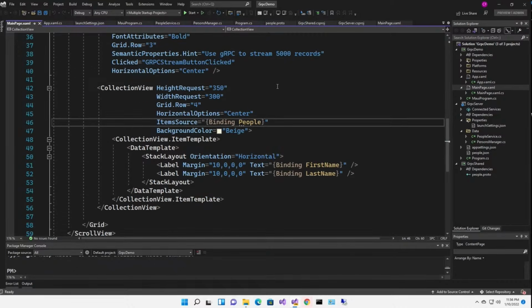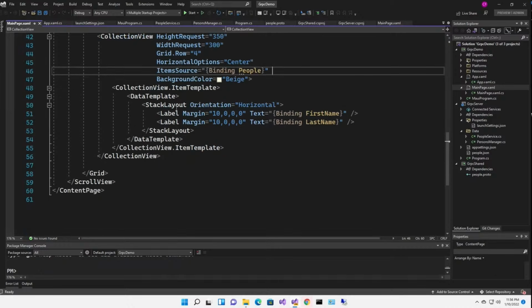And now I have a collection view. I'm setting the item source to binding people. You remember what we did is we created a public people observable collection. So that is now our item source. And in the data template for the collection view item template, for every item we have a stack layout with two labels. It's a horizontal stack layout. So first name and last name. We just used that simple binding syntax for that. And that is it. Let's try it.